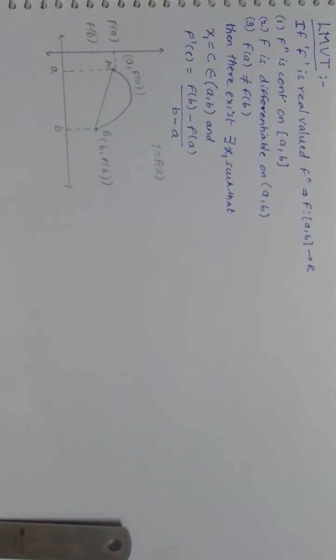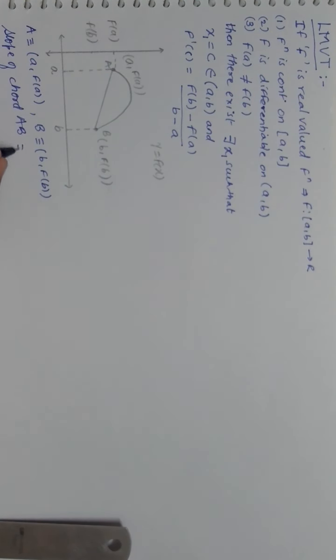So I have the coordinates of point A as a comma f(a) and the coordinates of B as b comma f(b). So obviously these two points are known. I will just find the slope of chord AB.